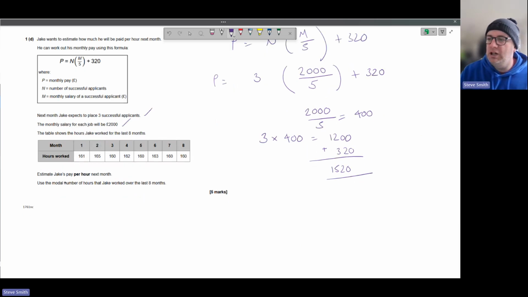It says estimate Jake's pay per hour next month. Use the modal. Modal, remember MO for modal.